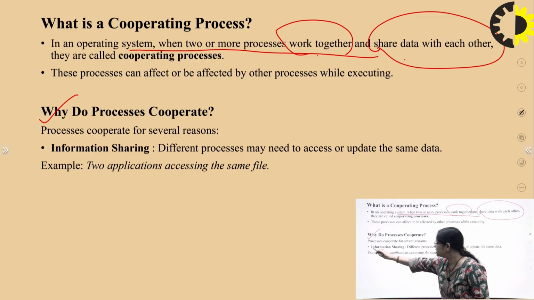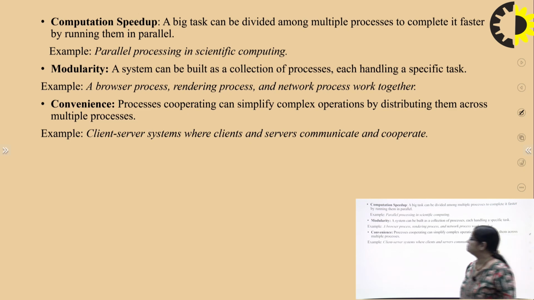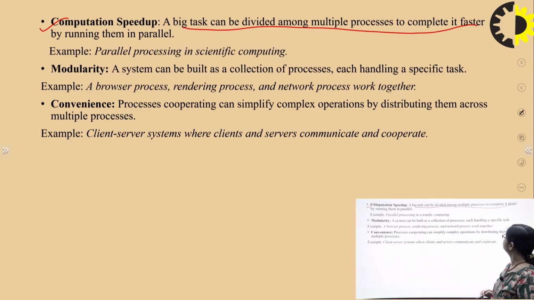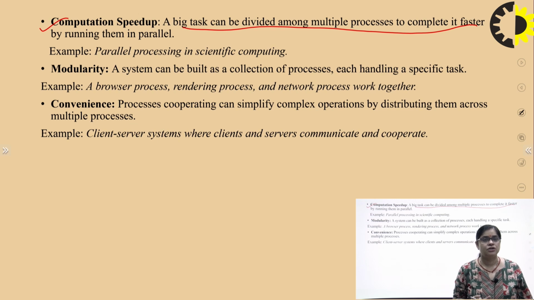The first one is information sharing. Different processes may need to access or update the same data. For example, two applications accessing the same file, right? Now, computation speedup. A big task can be divided among multiple processes to complete it faster by running them in parallel, right? In parallel computing, parallel processing and scientific computing, we need shared data and we need the speed to be fast, and the speed can be fast when they share the data and the resources. That is the main logic of the cooperating system.